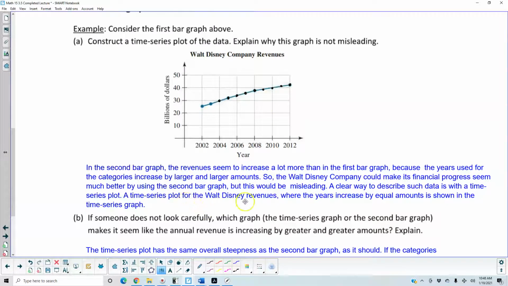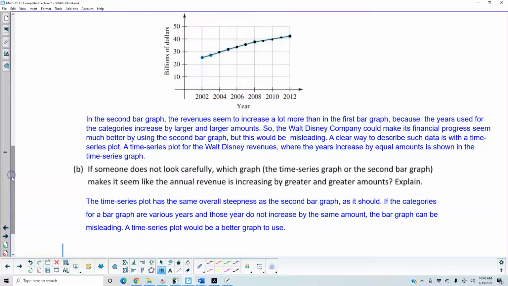A time series plot for the Walt Disney revenues, where the years increase by equal amounts, is shown in the time series graph. Now in part B, if someone does not look carefully, which graph, the time series graph or the second bar graph, makes it seem like the annual revenue is increasing by greater and greater amounts, and explain. Well, the time series plot has the same overall steepness as the second bar graph, as it should. Now, if the categories for a bar graph are various years, and those years do not increase by the same amount, then the bar graph can be misleading, and therefore a time series plot would be a better graph to use.